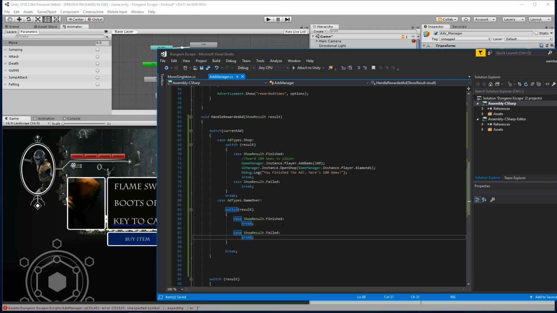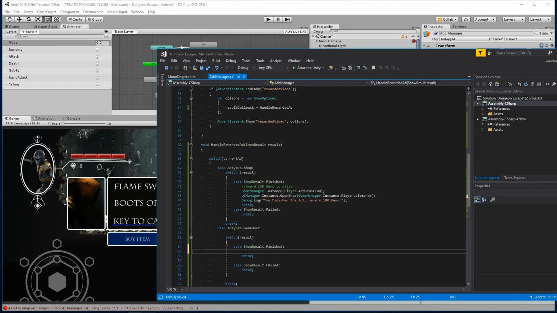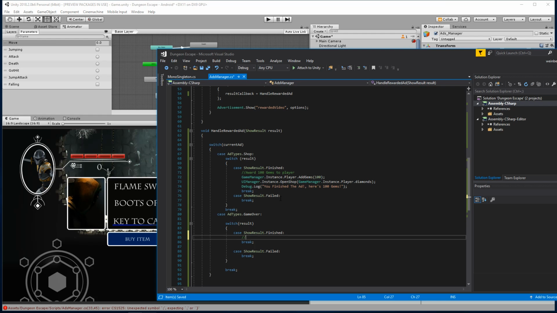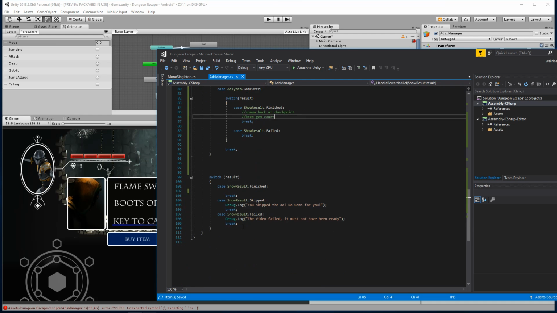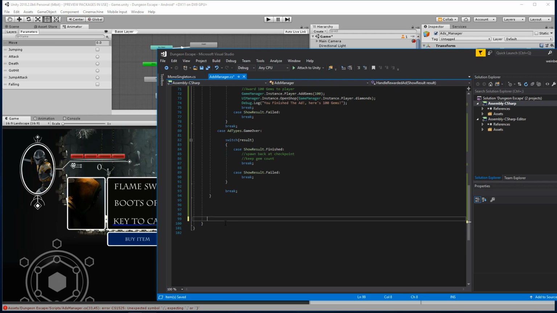All right, so for the game over ad, this is where we're going to do our checkpoint system. So spawn back at checkpoint, keep gem count. Alrighty, everything else is good. So now we can actually delete this down here. Let's go and bring all this up.